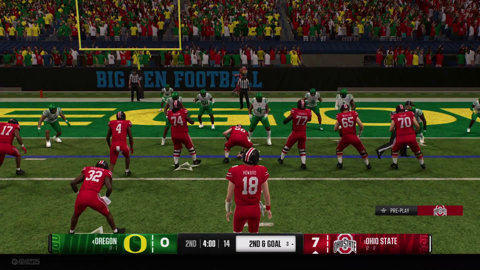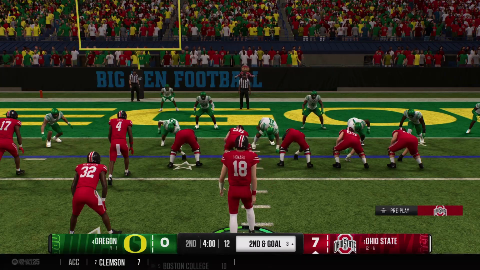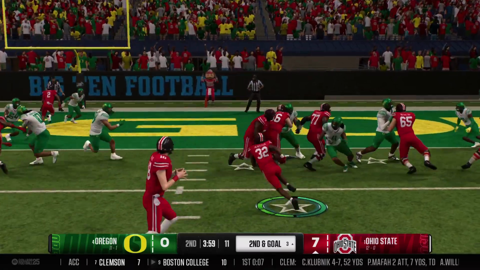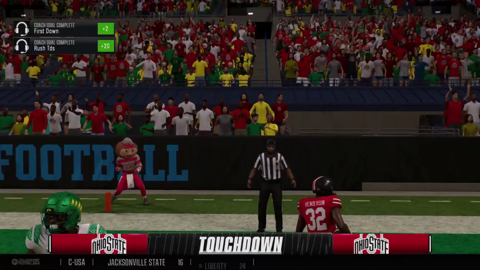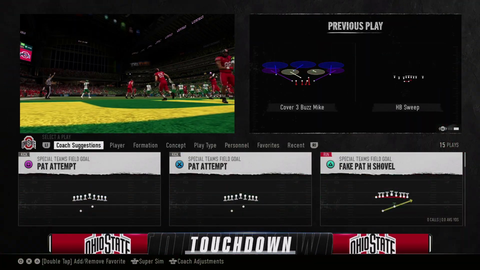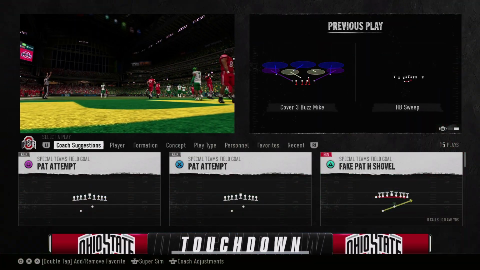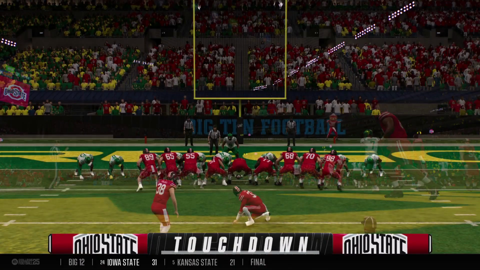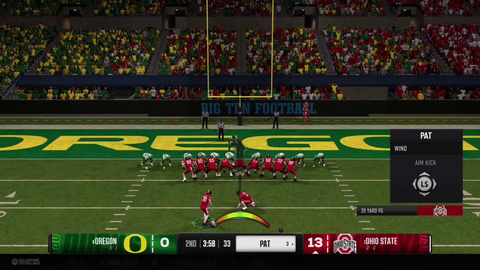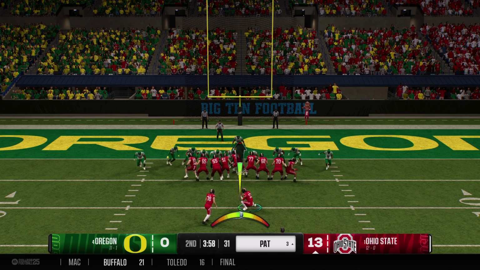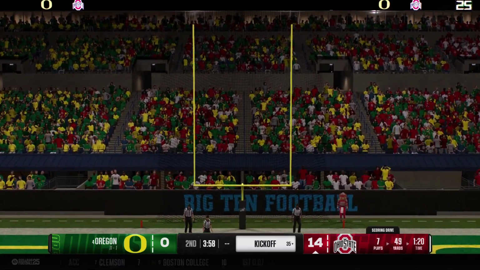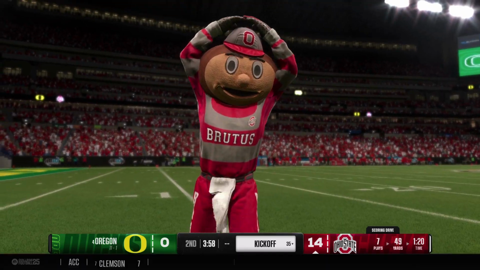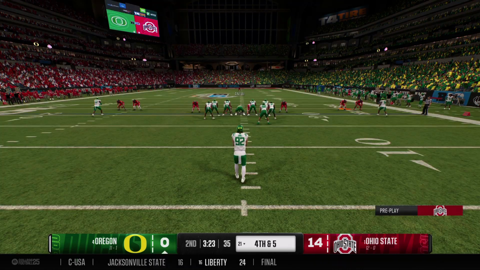Crucial play here to begin the quarter as the offense sets up with a 2nd and goal. Around the end, it's Henderson. And he runs it in for the score. Touchdown, Ohio State. And now they'll set up for the point after. The extra point is good. They stretch the lead a little bit more.